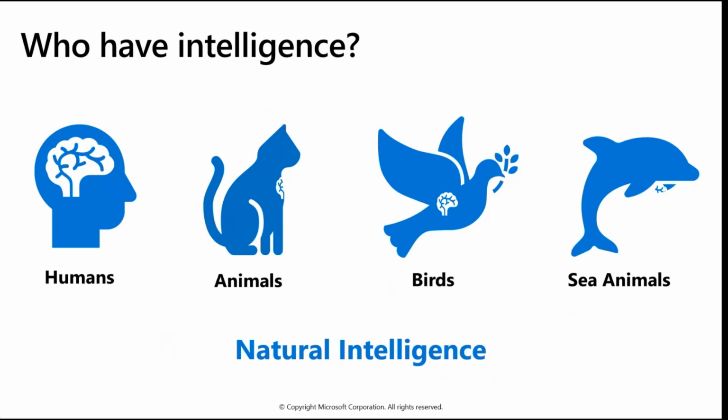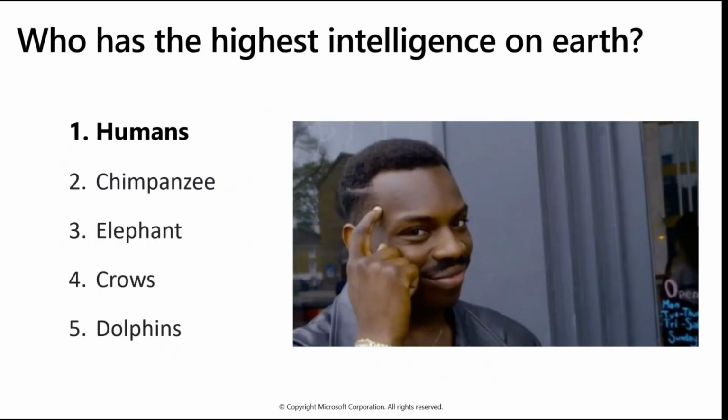Now this kind of intelligence we call natural intelligence, because all species got this kind of intelligence since birth, right? So that's why we call it natural intelligence. Now if you're curious to know who has the highest intelligence on the earth, then humans are the ones, of course, followed by chimpanzees, elephants, crows, and dolphins. So these are the top five intelligent species on the earth.